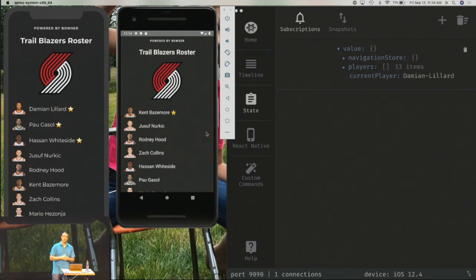Check out Reactotron. It does work on web as well. It's especially useful for React Native projects.